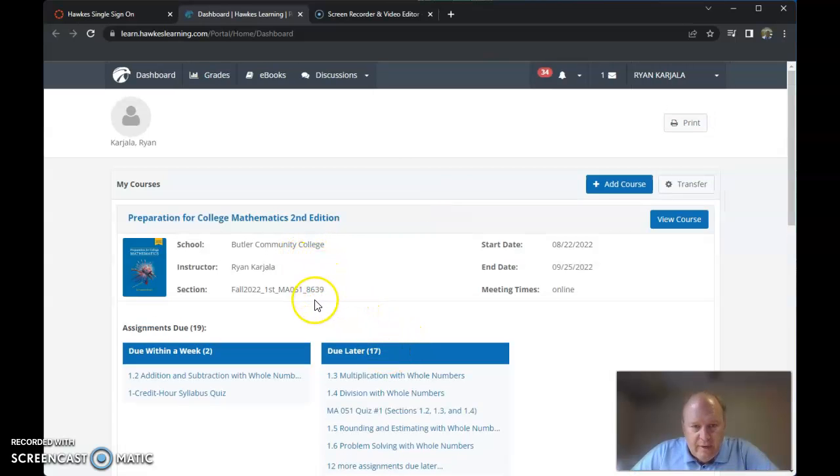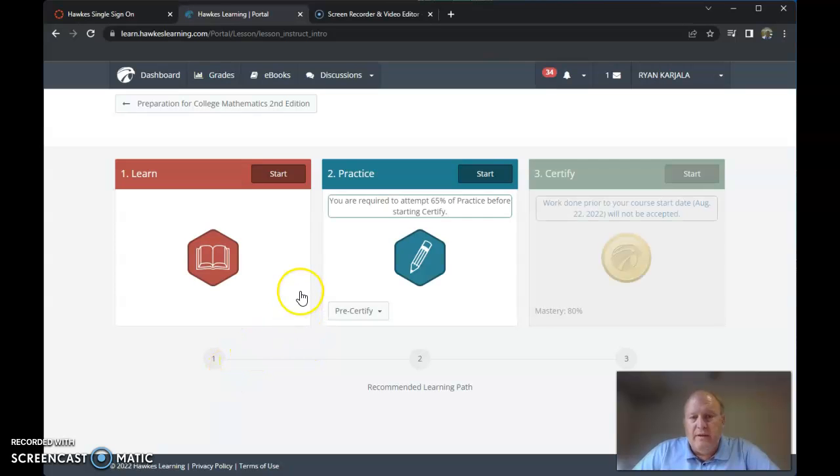And here is our class right here. So it should look similar to this. Here are the things that are due. Here's what's due later on. And you'll do all your work from within Hawks. If you want to look at, like, 1.2, your first assignment that's due, if you click on it, it'll take you on. Here's where you learn, here's where you practice, and here's where you do your certify. Certifies are what you have to do to move on to the next part.